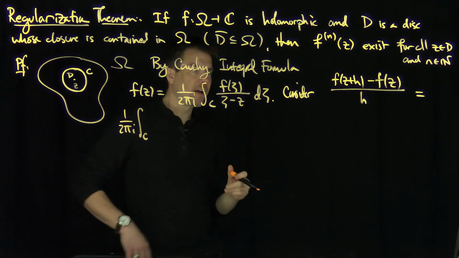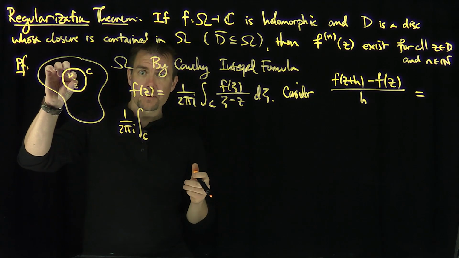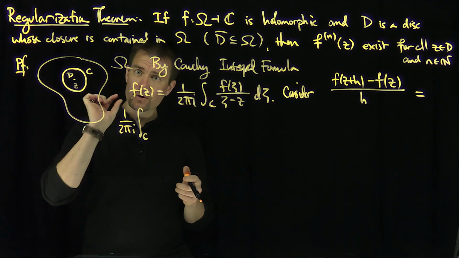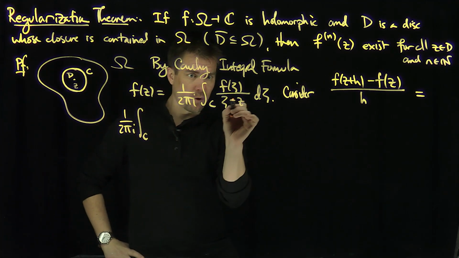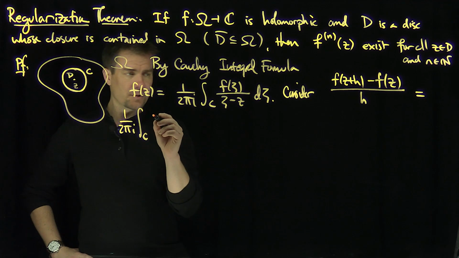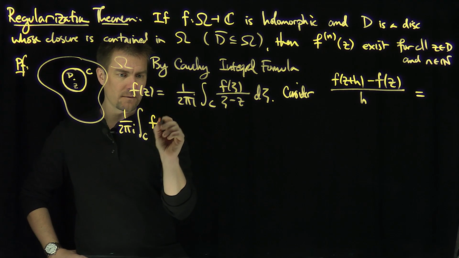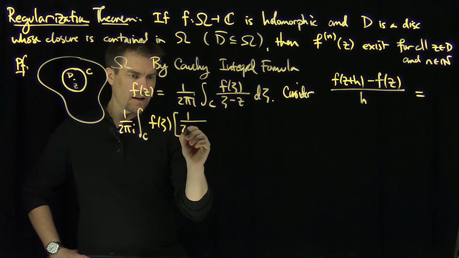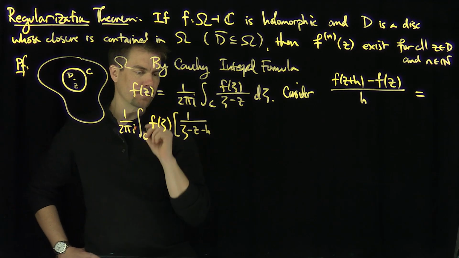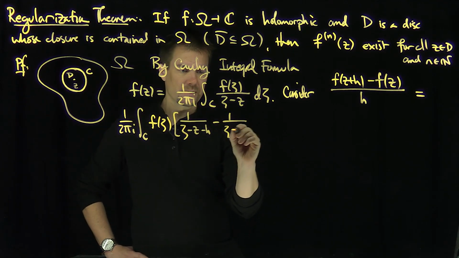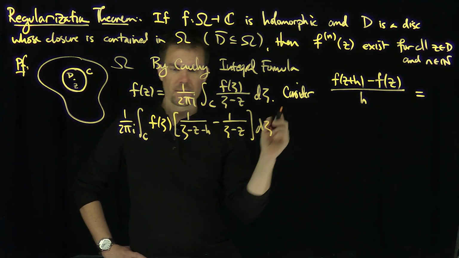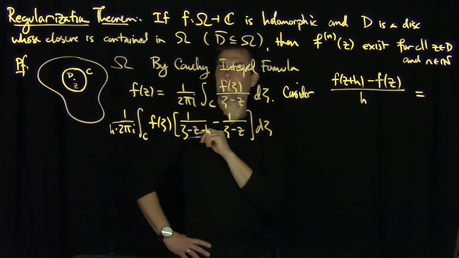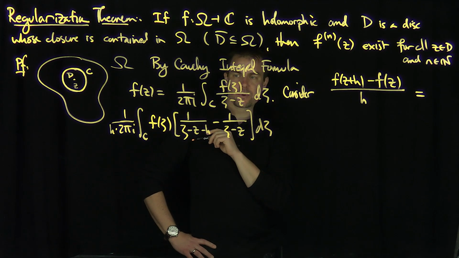okay? And if h is sufficiently small, then it's also going to be in this disk over here, right? So I want h to be small, so if z is in the interior, if h is small, so is z plus h, right? So I can use the same formula, I can replace z with z plus h. So they're both going to have an f of zeta. The first term is going to have a 1 over zeta minus z minus h, minus 1 over zeta minus z, d zeta. I have to divide everything over here by h, right? So I have to put an h in the denominator. Okay, excellent. That's my difference quotient.